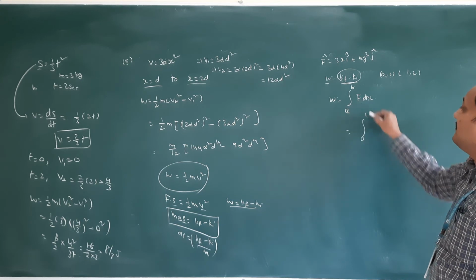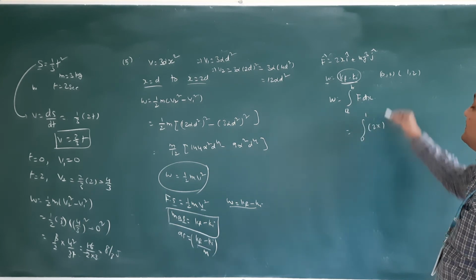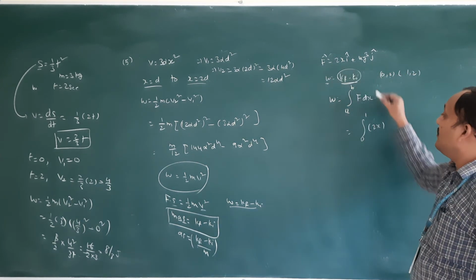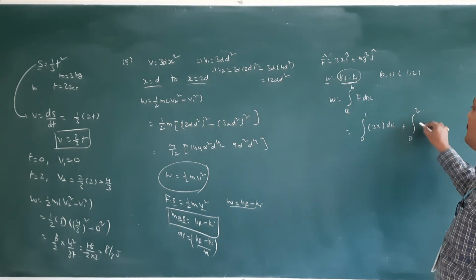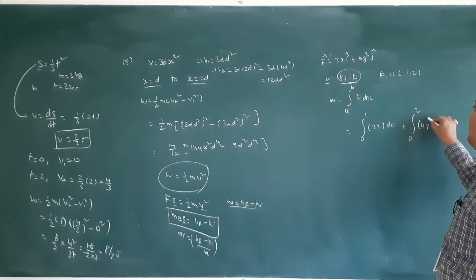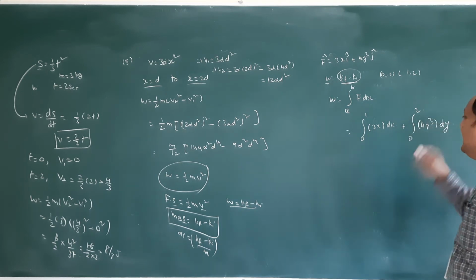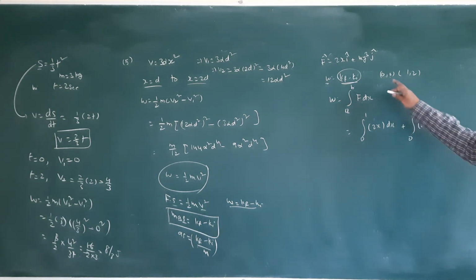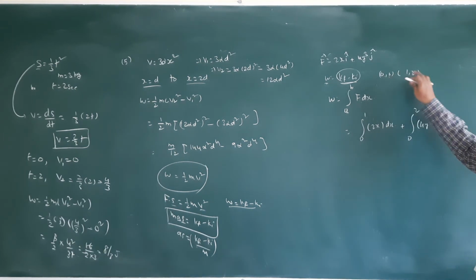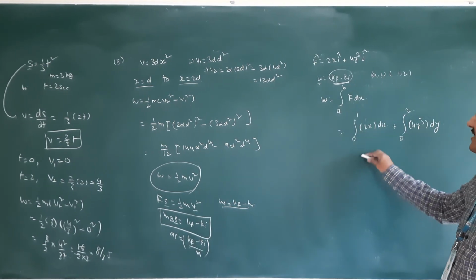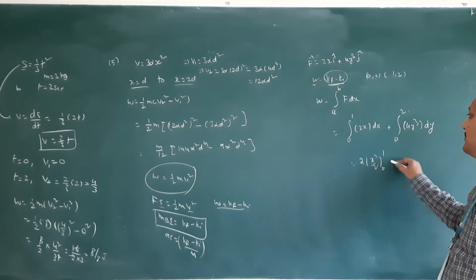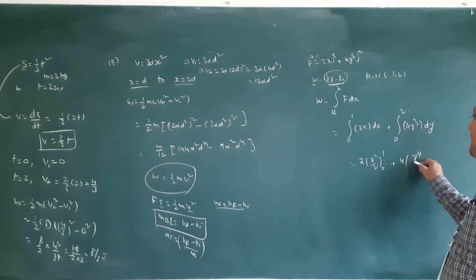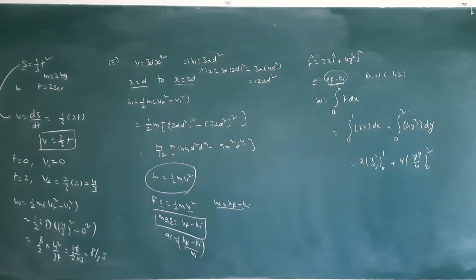So 0 to 1, 2x, x is moving from 0 to 1. Therefore integral of 2x dx plus, from 0 to 2, integral of 4y cube dy. Understood? So 0 to 1 is along the x axis, 0 to 2 is along the y axis. Then we can integrate this one: 2 x square by 2 plus 4 y power 4 by 4.